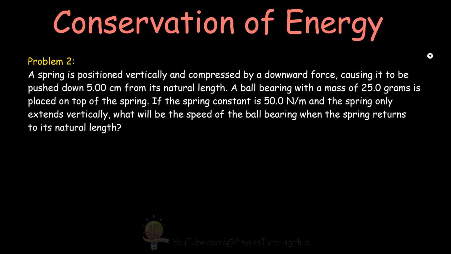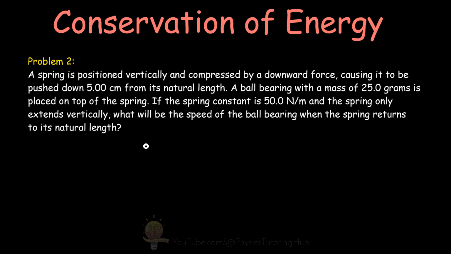Now our second problem is a bit more complex. A spring is positioned vertically and compressed by a downward force, causing it to be pushed down by 5 centimeters from its natural length. A ball bearing with a mass of 25 grams is placed on top of the spring. If the spring constant is 50 newtons per meter and the spring only extends vertically, what will be the speed of the ball bearing when the spring returns to its natural length?